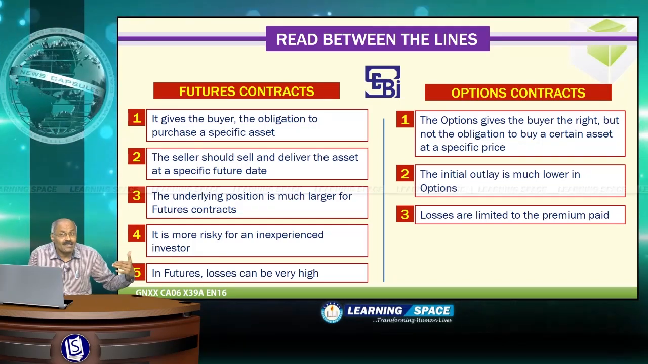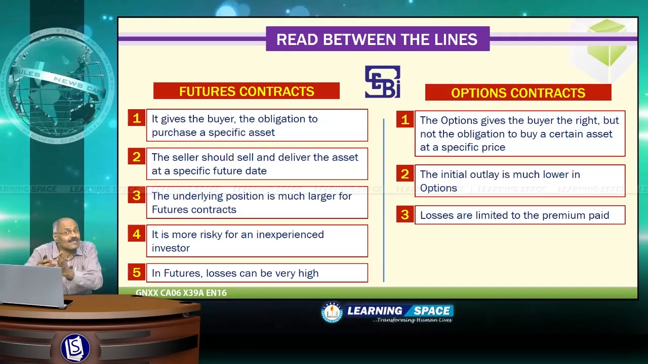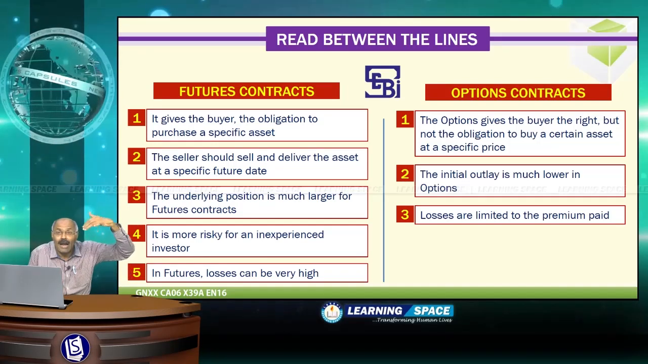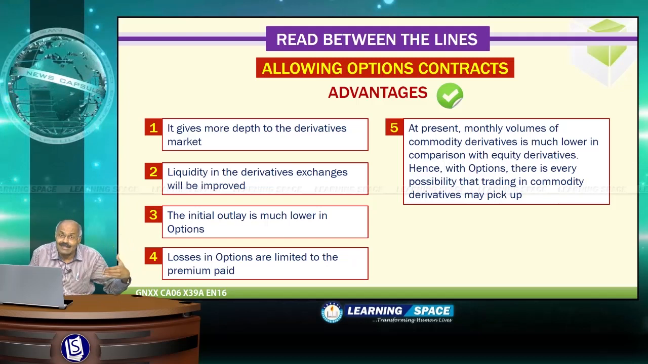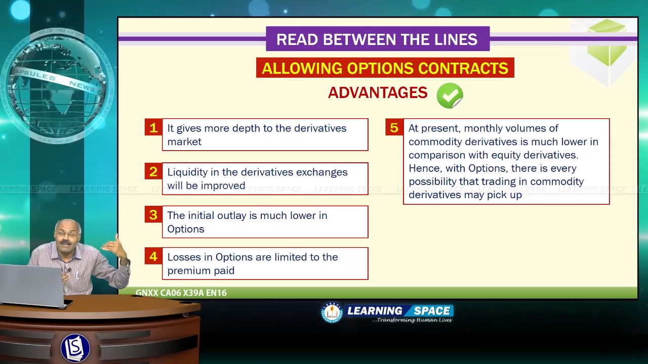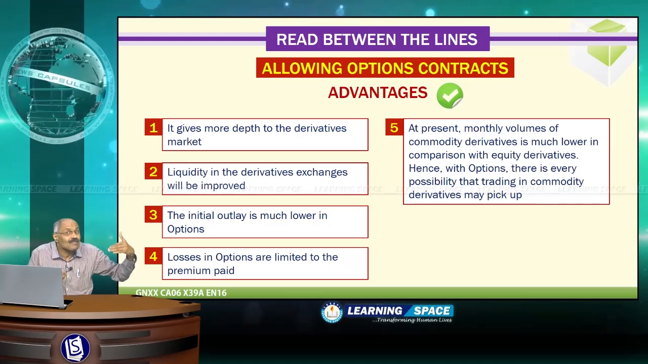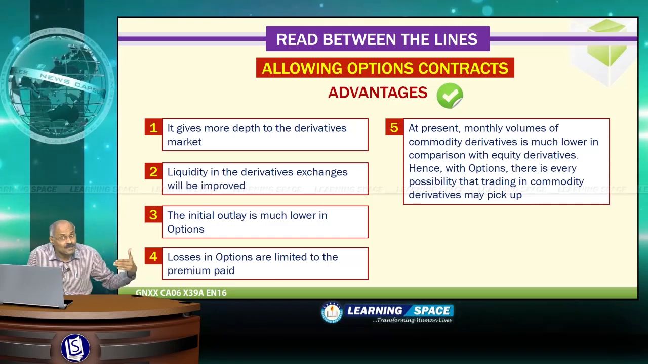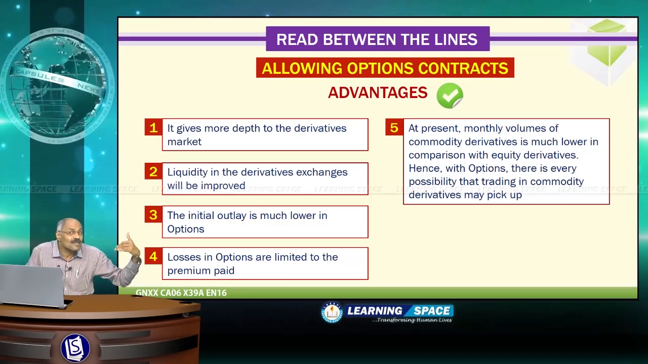Right friends, having learned this, I have given differences here between futures contracts and options contracts. Please go through it. I have already explained by taking wheat as the example and allowing options contracts. What are the advantages? What are the disadvantages I have given here? Advantages are, it gives more depth to the derivatives market, liquidity in the derivatives exchanges will be improved, and the initial outlay is much lower in options. As I have already told you, the investment and the risks are very less in options contracts.